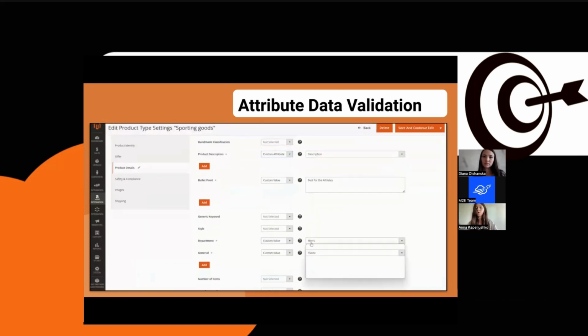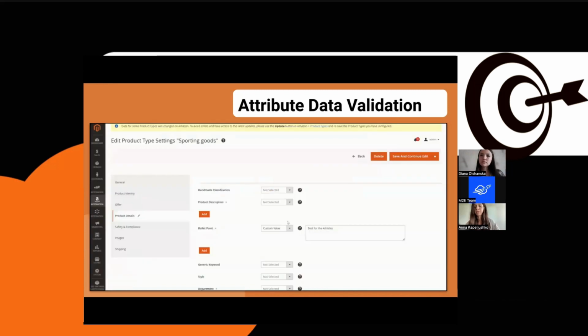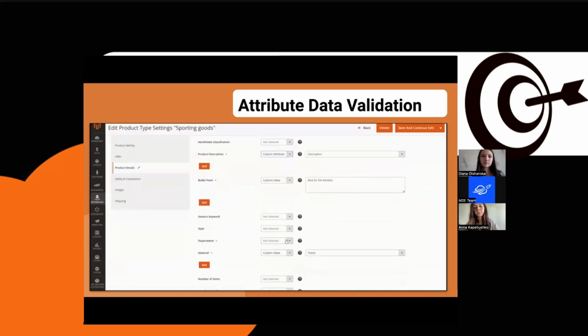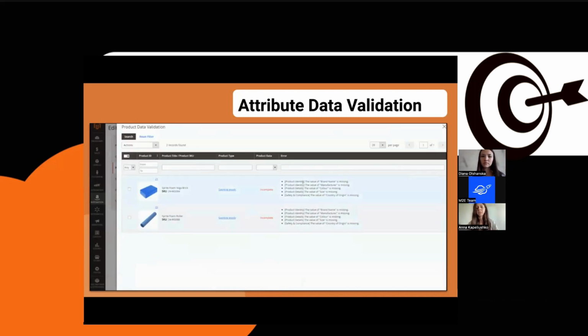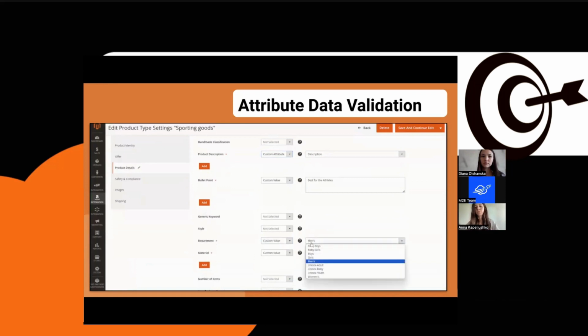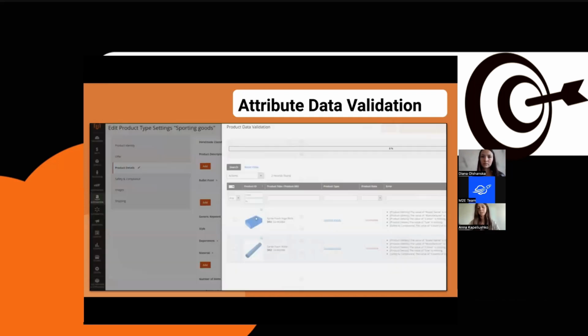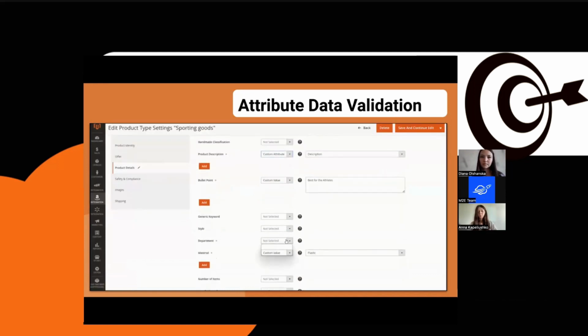adjustments. So the automatic synchronization will not list those products until all the adjustments are made and the products pass the validation. This is done to save you time and prevent you from getting the errors from Amazon, because you know that the synchronization process and data communication can take time. So we do it here in the extension before you get a response from Amazon and correct the information after. We'll be moving a little bit further.